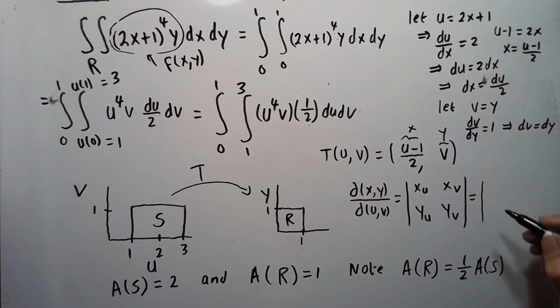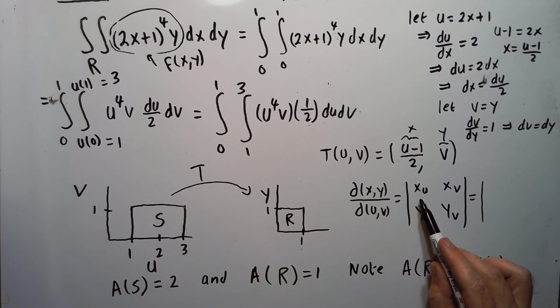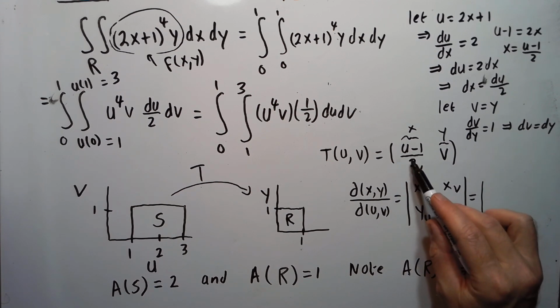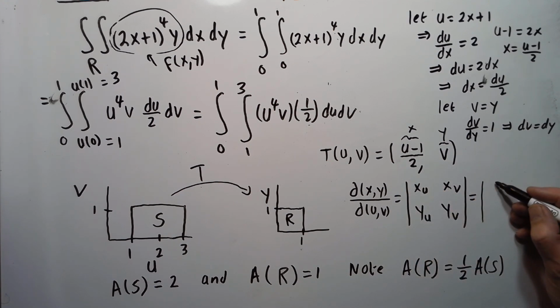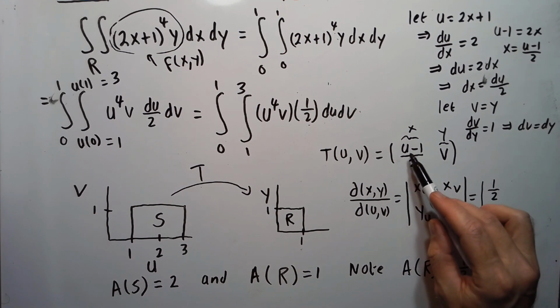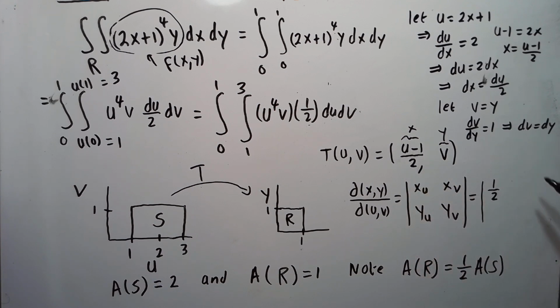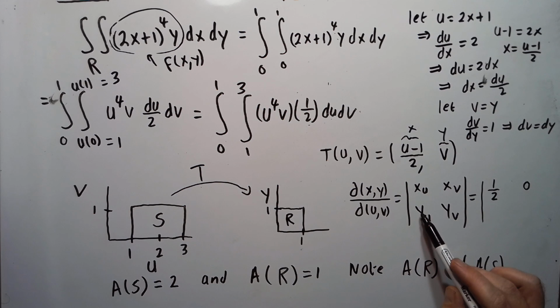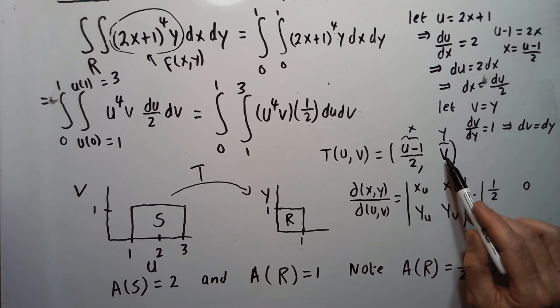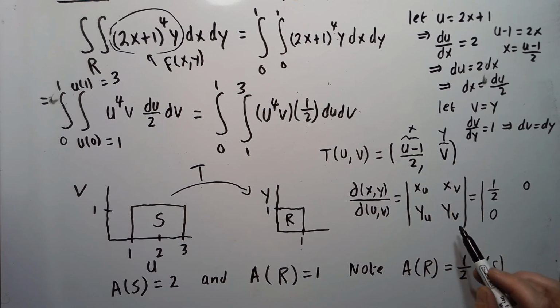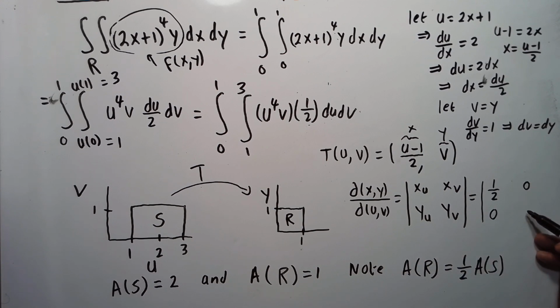Then derivative of x with respect to u, it'd be 1/2. Derivative of x with respect to v, well, there's no v in this part, so it'll be 0. Derivative of y with respect to u, there's no u over here, so it'll be 0. And derivative of y with respect to v, and y is equal to v, so it's just 1.